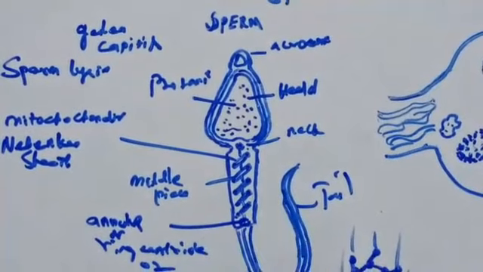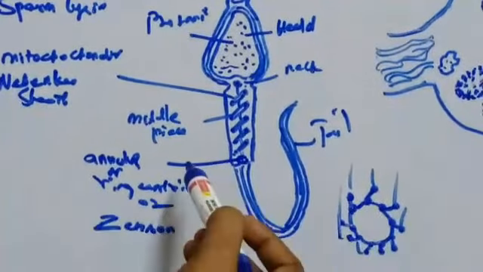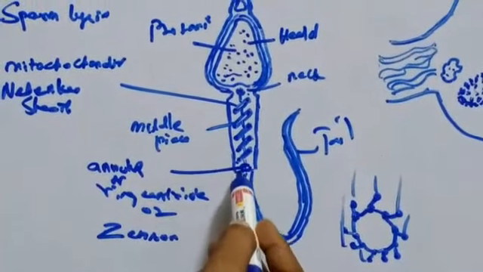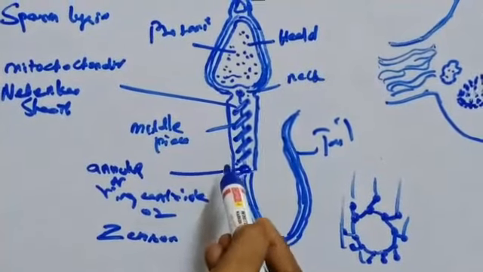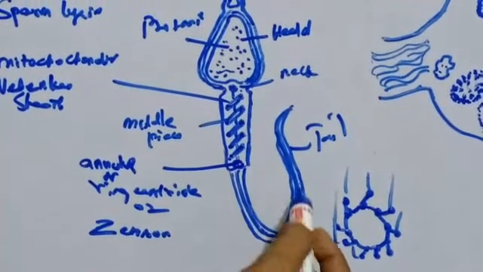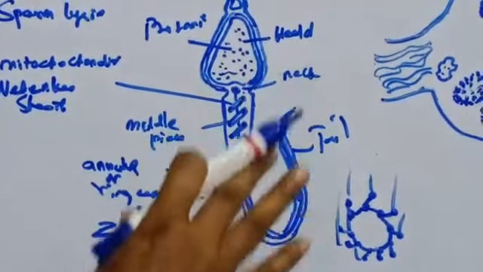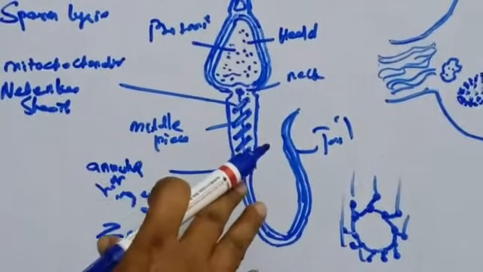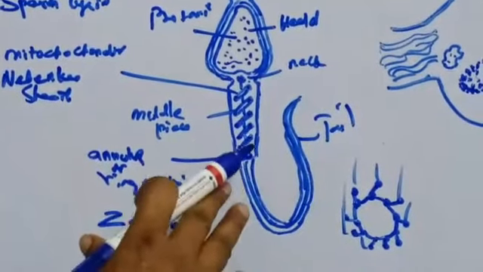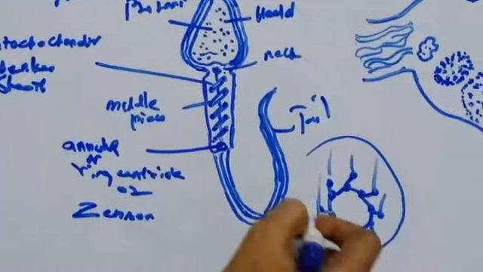Next we will come to the tail region. The axial filament passes through the middle piece, and most of the tail is composed of several fibrils. I will explain the structure of the axial filament.